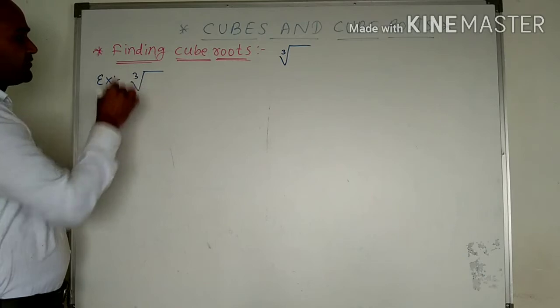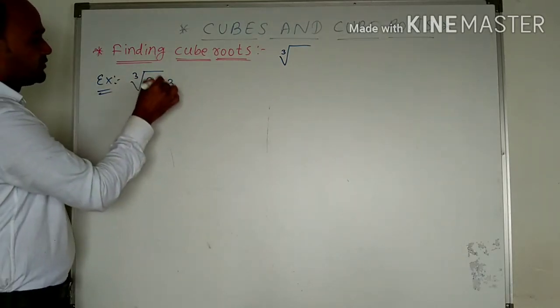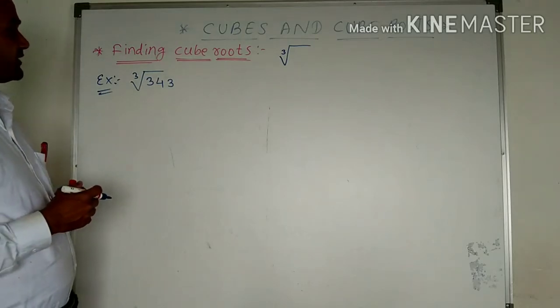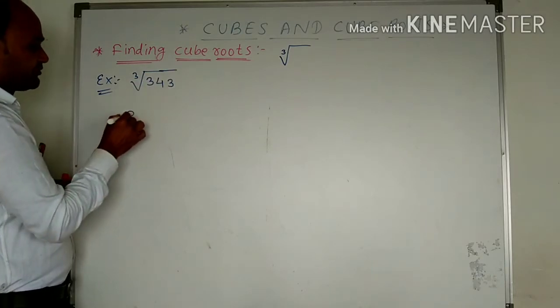Suppose we are going to find out here, what is the cube root of 343? What is the cube root of 343? We can see here that first, with the help of the prime factorization method, we can find it out.